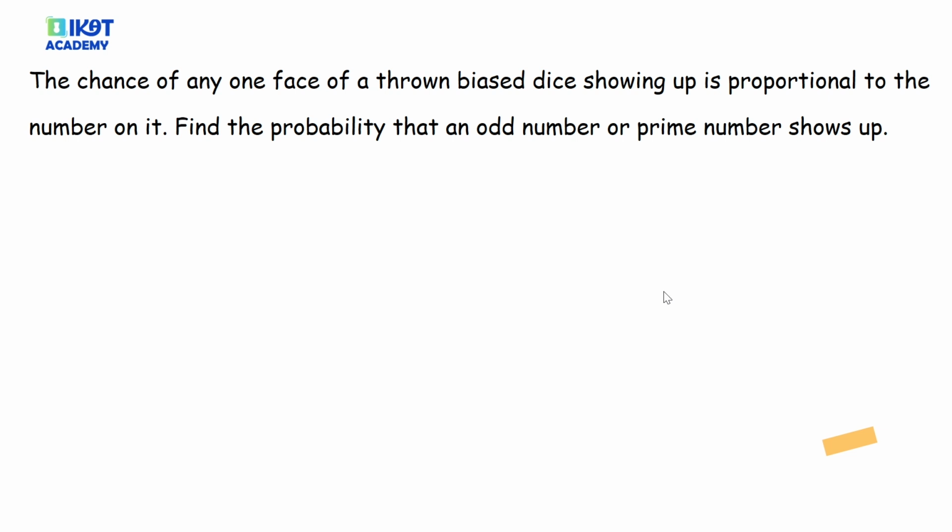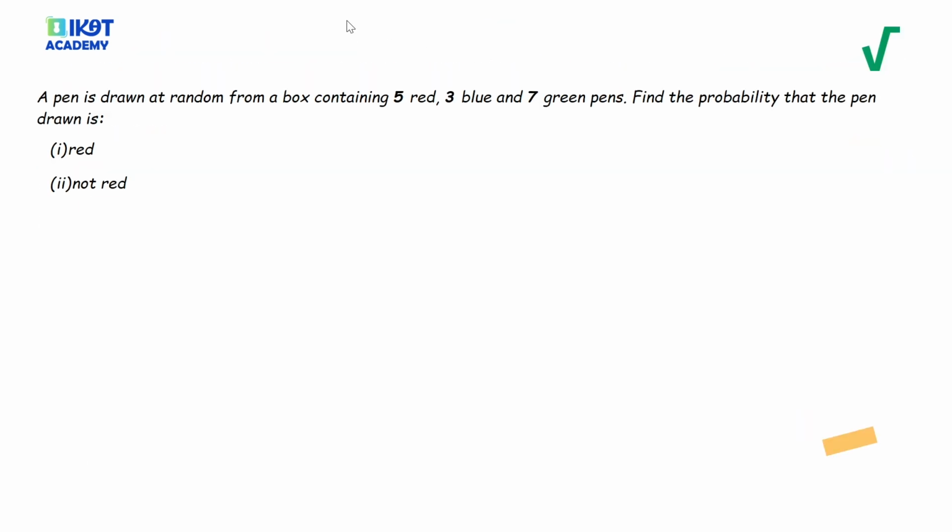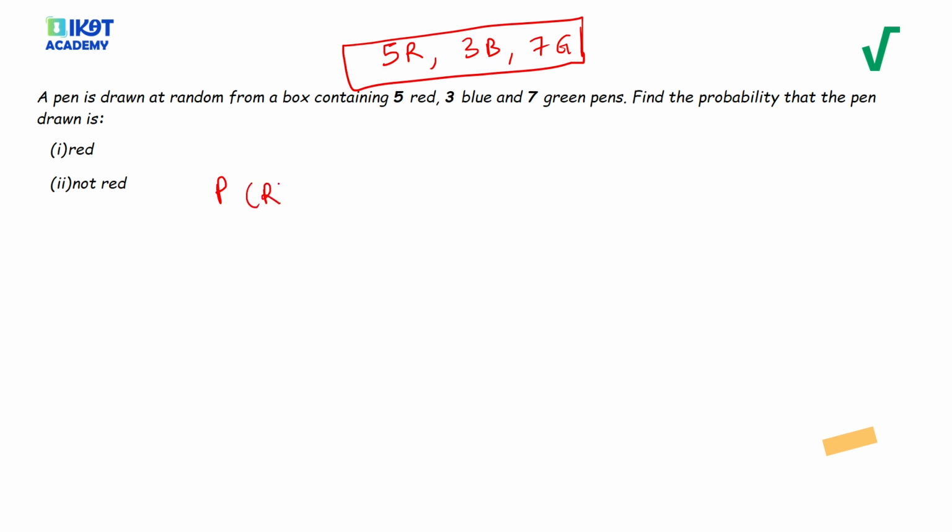Now for the first example, which example should we start with? I think we're going to start with this. A pen is drawn at random from a box containing 5 red, 3 blue, and 7 green pens. So we have a box with 5 red pens, 3 blue pens, and 7 green pens. What's the probability that a pen drawn is red?